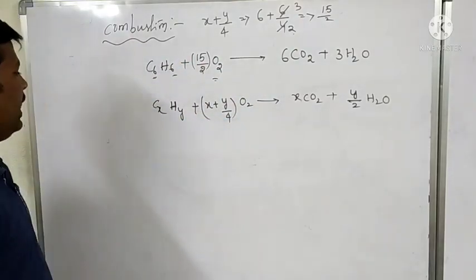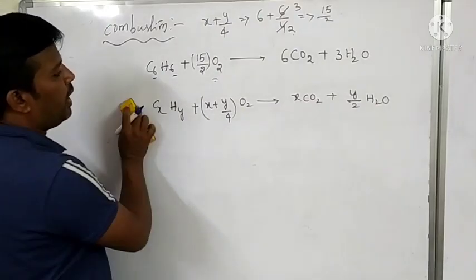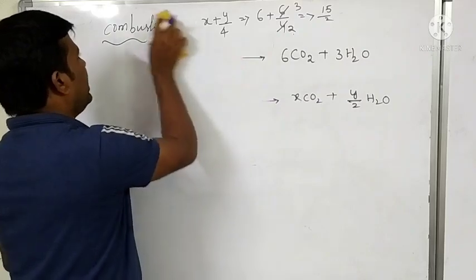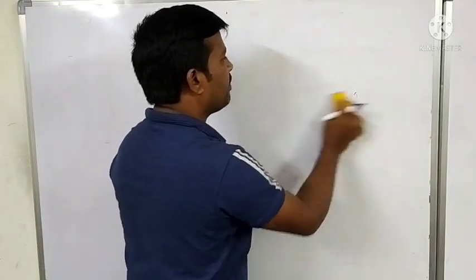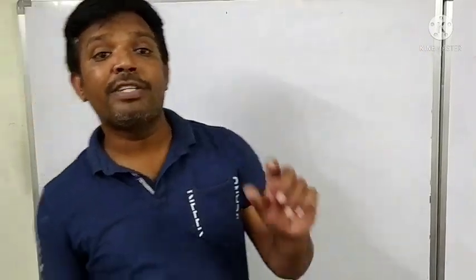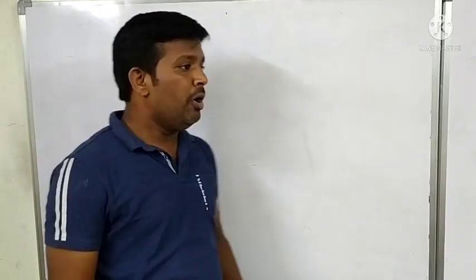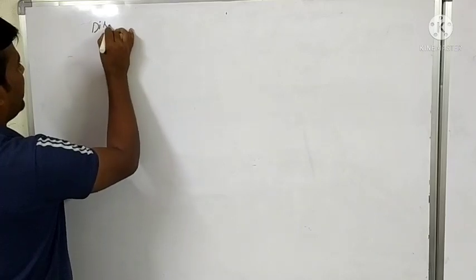Okay. Then we go for another reaction, another concept, that is directive influence of functional group on a monosubstituted benzene. What is the directive influence? We'll see.